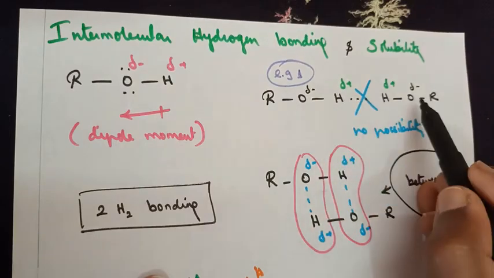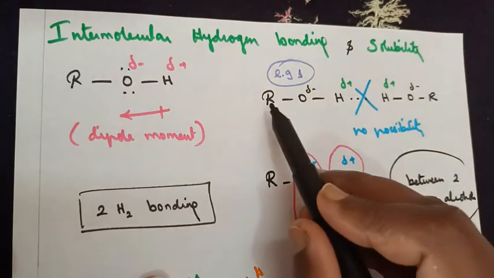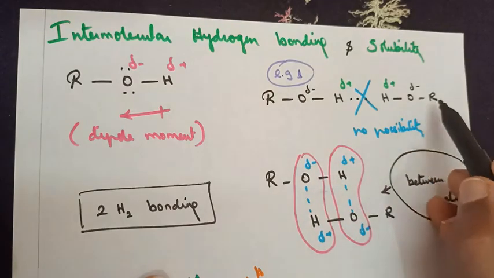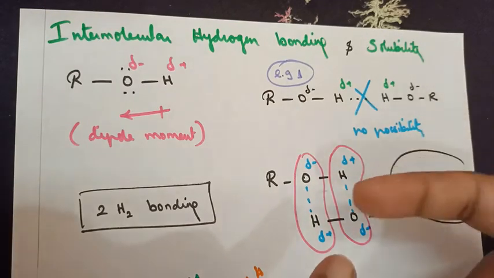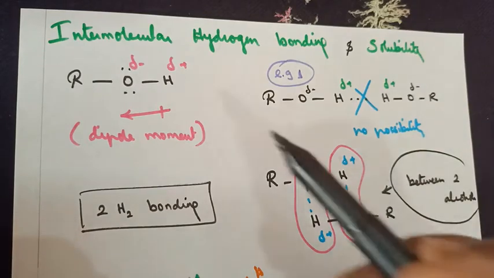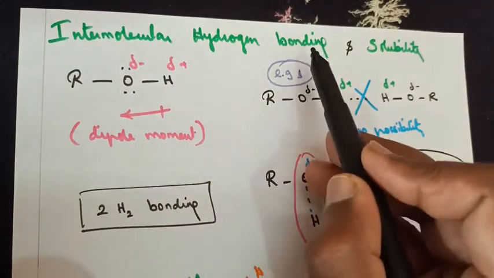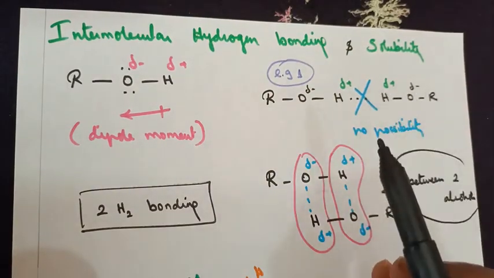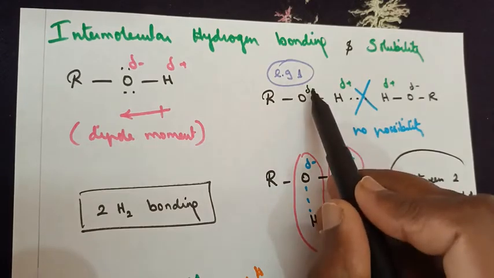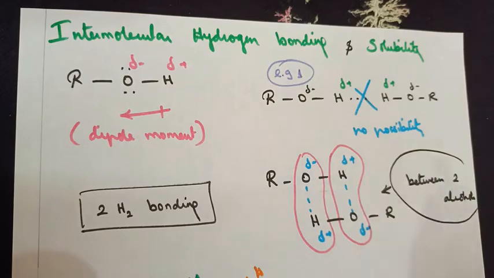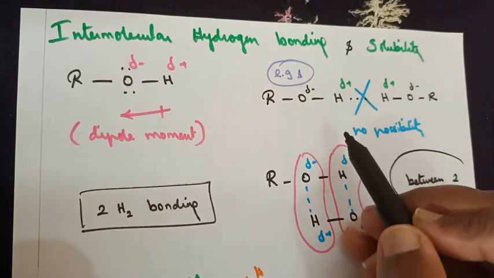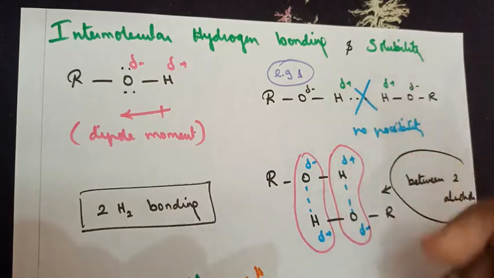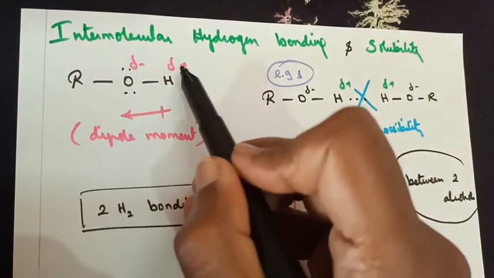Now, consider two different molecules of alcohol. ROH is one molecule and another ROH is another molecule. So, when two different alcohols combine together, can they form an intermolecular hydrogen bond? Look at their way of arrangement. ROH and ROH. If you give the charge over them, oxygen is partially electronegative, hydrogen is partially electropositive. Now, can we say they form a bond between them? No.